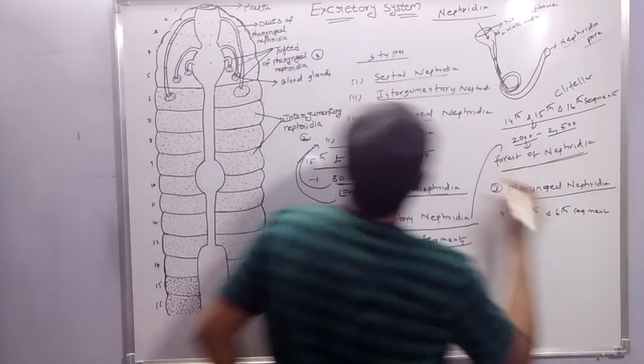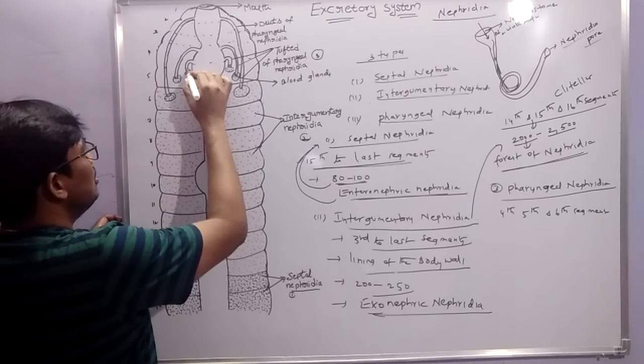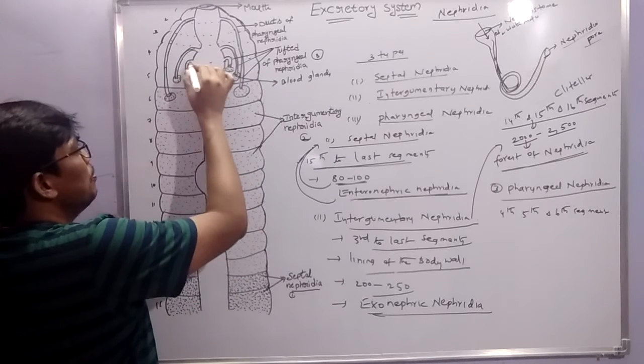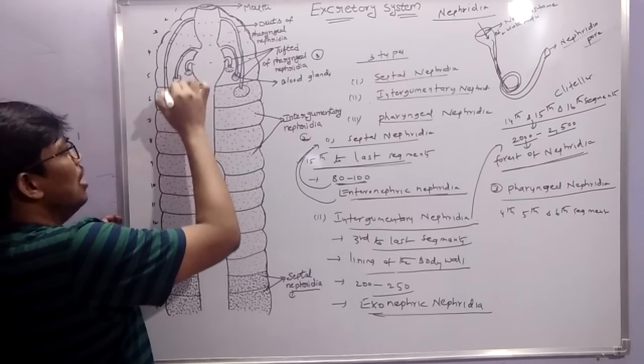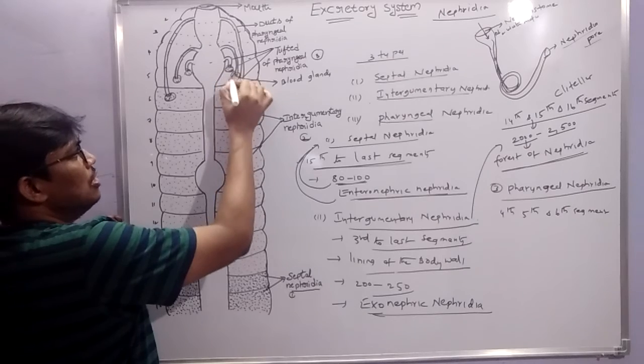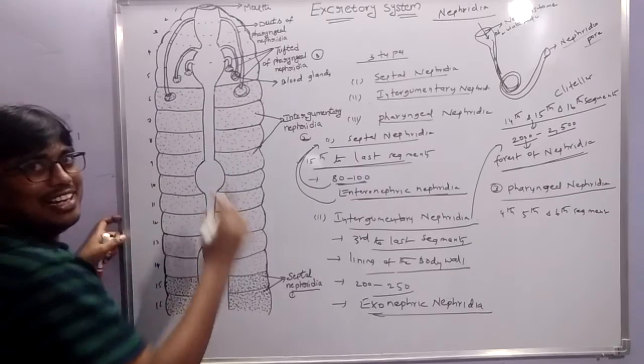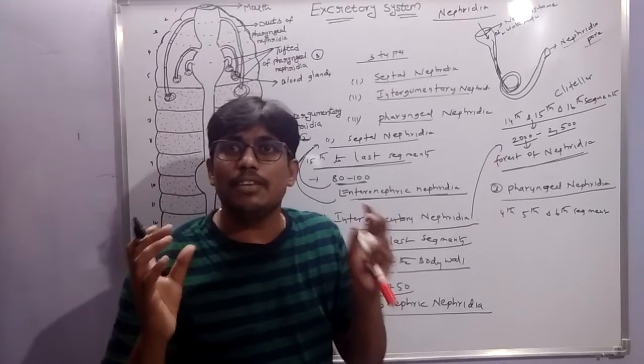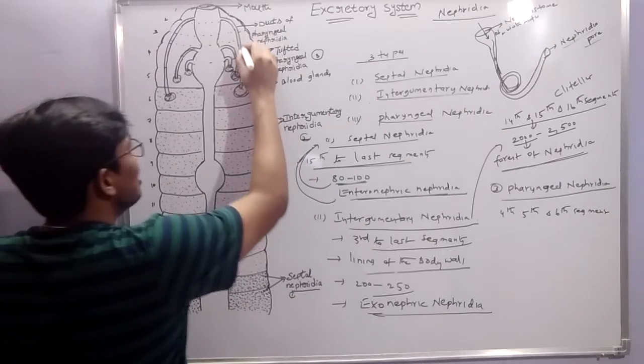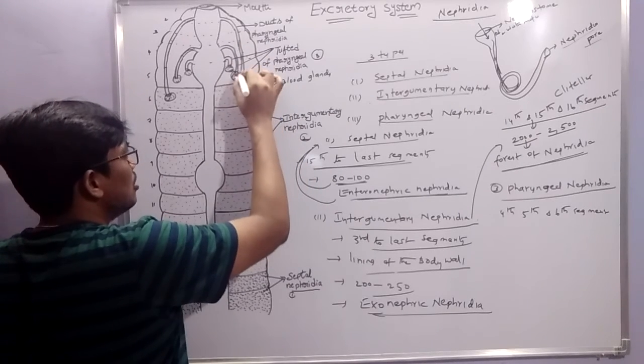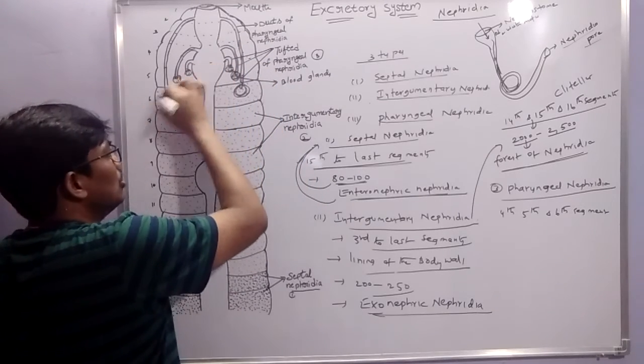See the board. This is the pharyngeal nephridia. They are clusters of nephridia, tufted nephridia. See the board, this is the cluster of nephridia. Okay?